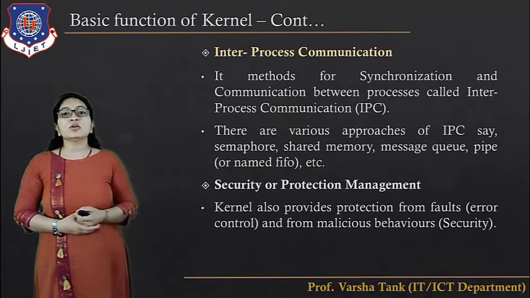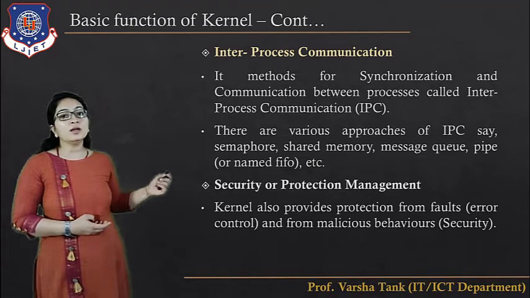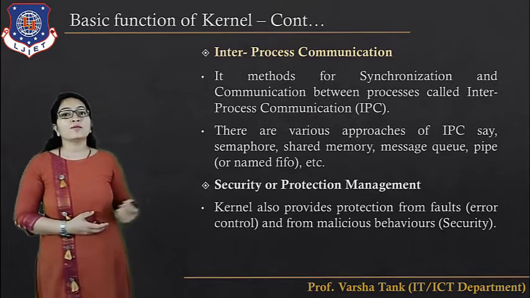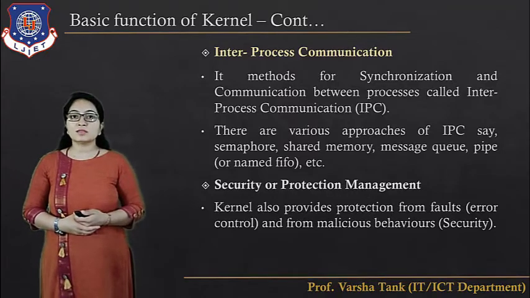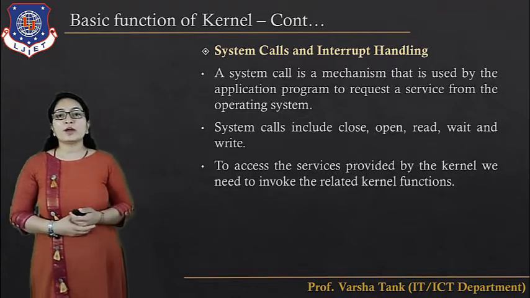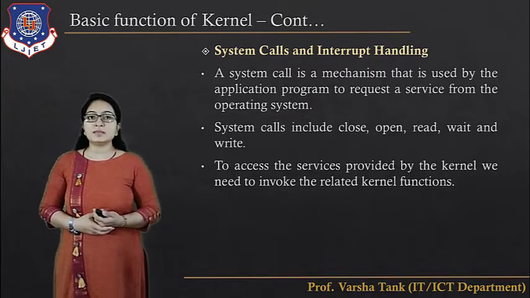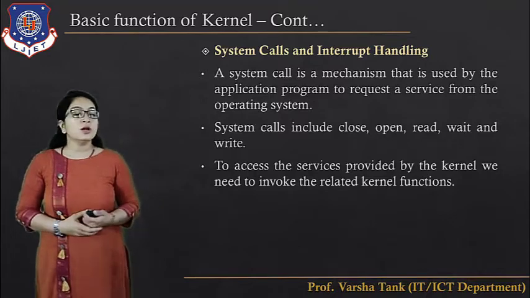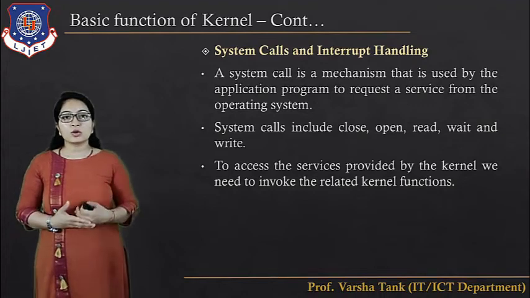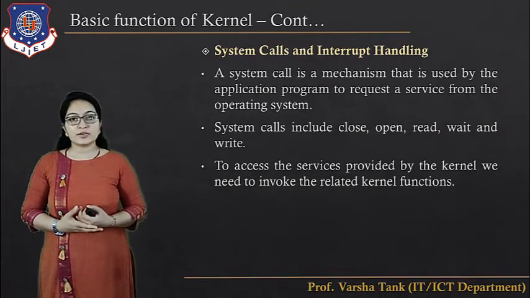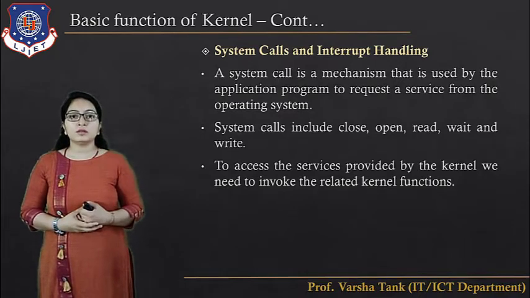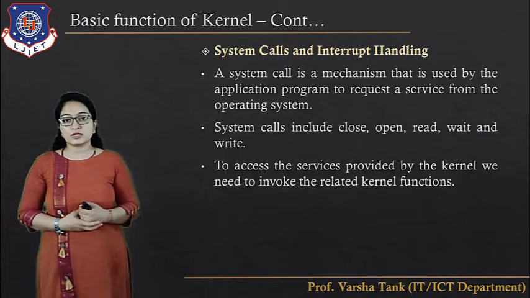Then next is the security or protection management. Kernel also provides the protections from faults, that is error control, and from the malicious behaviors, that is security. Then next function is system call and interrupt handling. A system call is a mechanism that is used by the application program to request the services from the operating system. System calls include close, open, read, wait, write, etc. To access the services provided by the kernel, we need to invoke the related kernel functions.